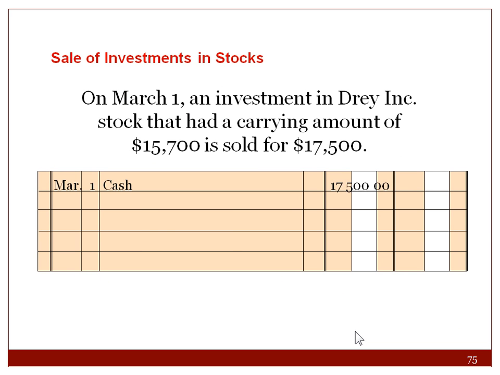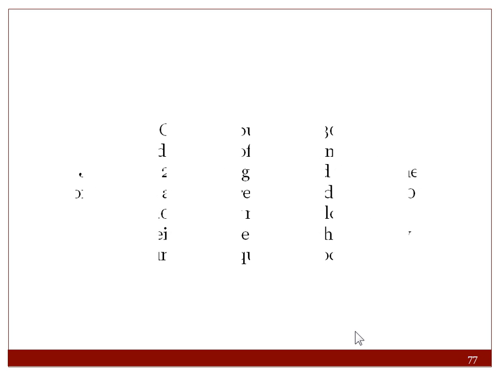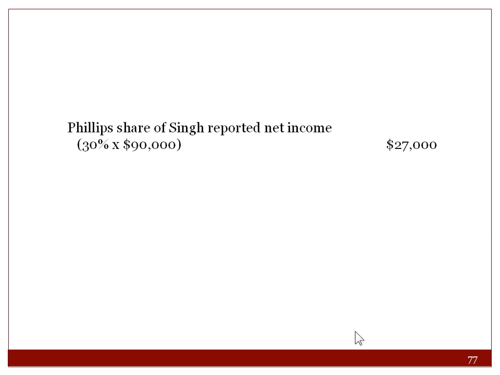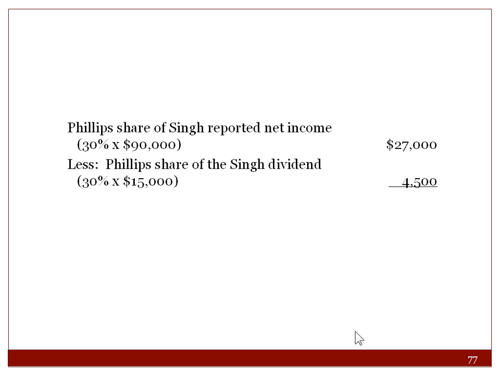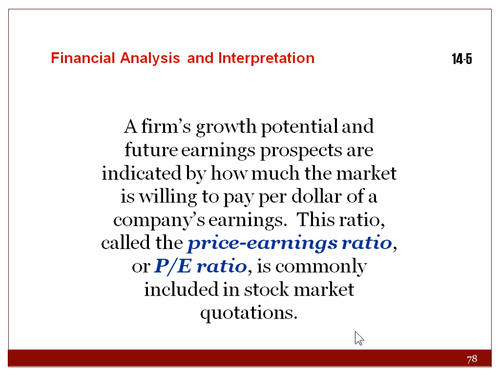On March 1st, the Dre Inc. investment, which had a carrying amount of $15,700, is sold for $17,500. So there's a gain on the sale of that investment. Here's another example. Phillips Company purchased 30% of the outstanding stock of Sing. We'll go through that example real quick. You have your 30% of the $90,000 less the dividend, which is your increase in the investment in Sing Company.